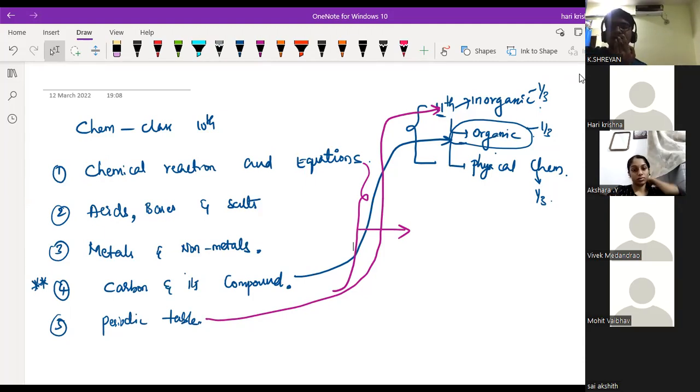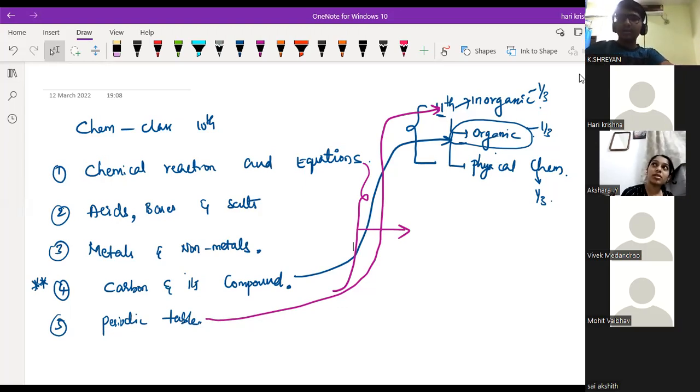Suppose you take the chemical reaction equations. You'll get questions on the balancing concepts, especially balancing. Compulsory, they will ask it for 5 marks, or it can be 1 mark, 2 marks, or 3 marks. If it's 3 marks, 3 balancing equations will come. If it's 2 marks, two balancing equations, each carrying 1 mark, like that.